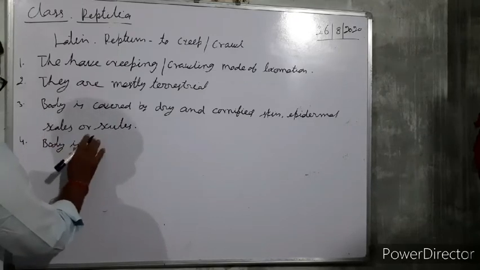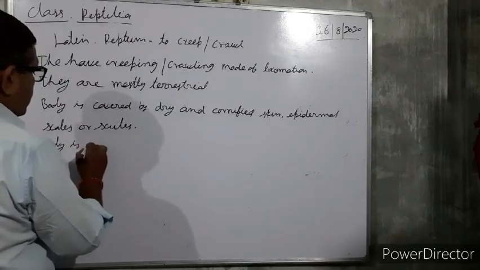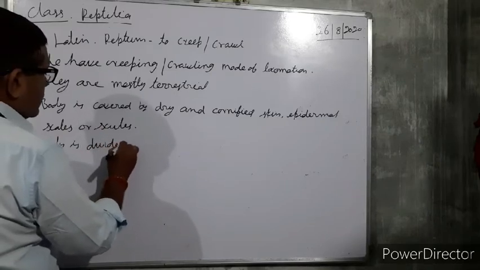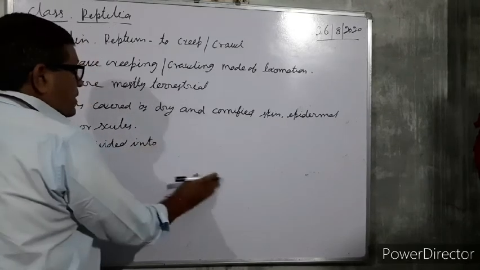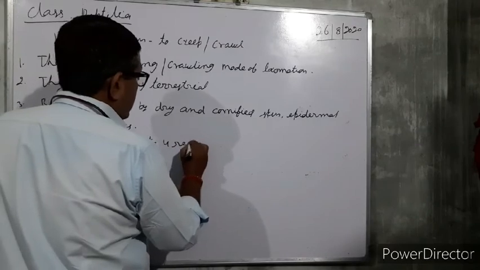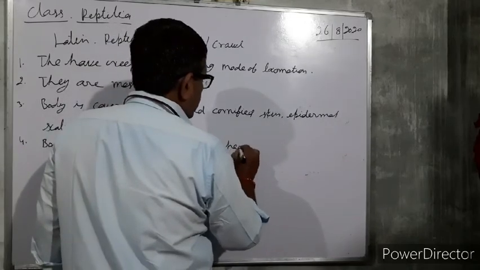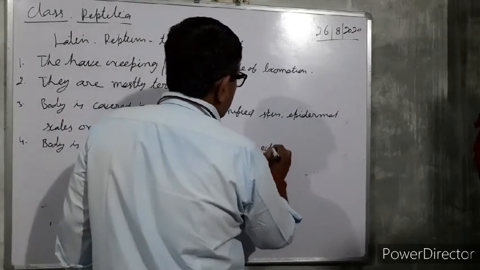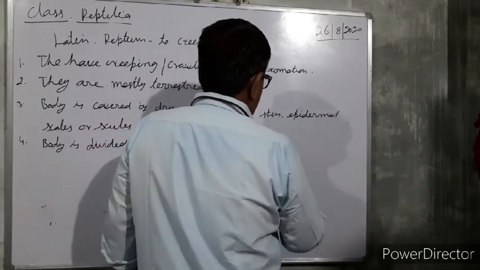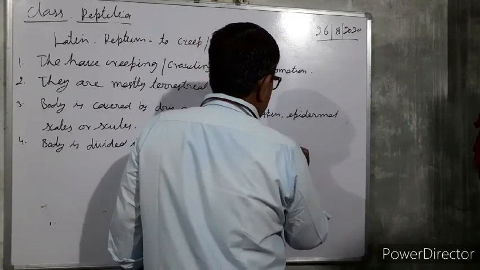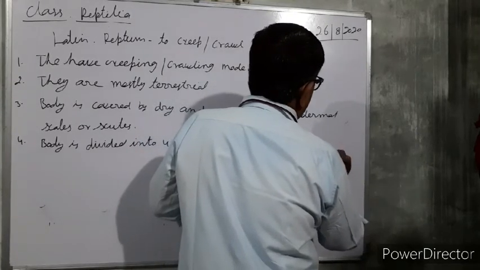Body is divided into four regions, namely head, neck, trunk and tail.